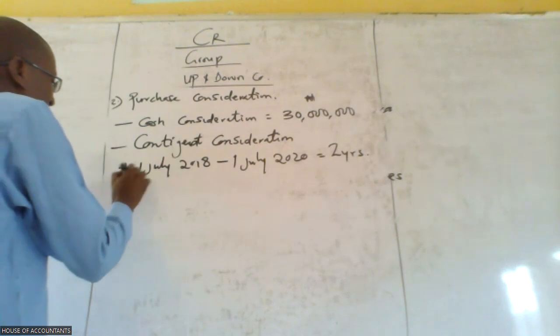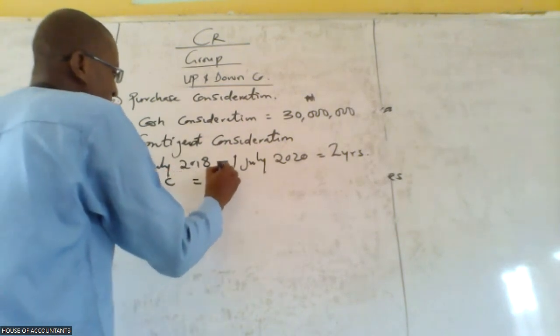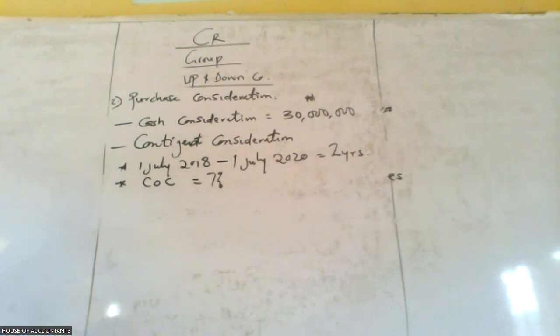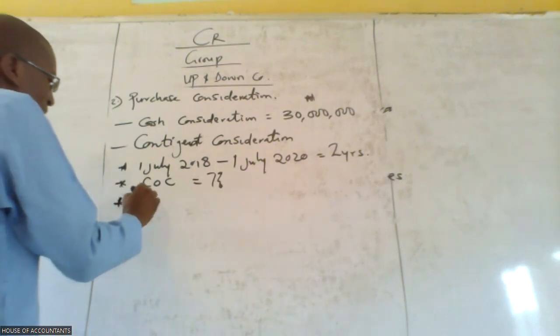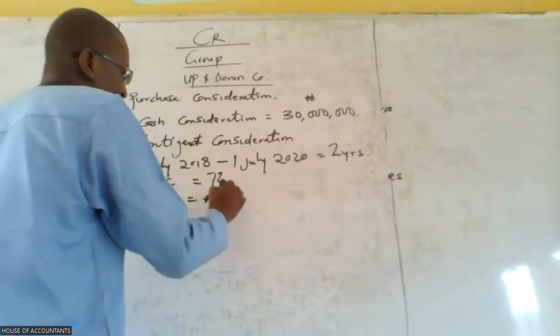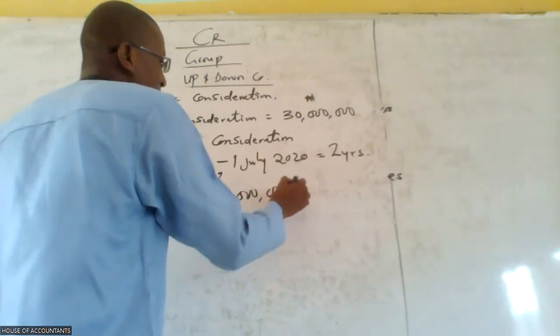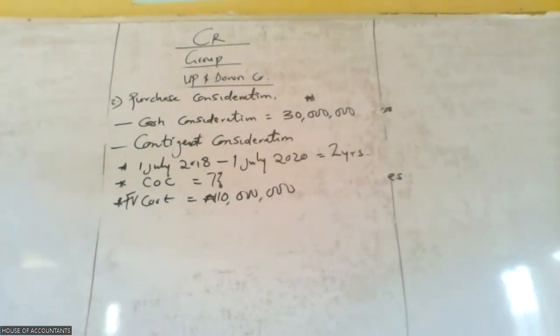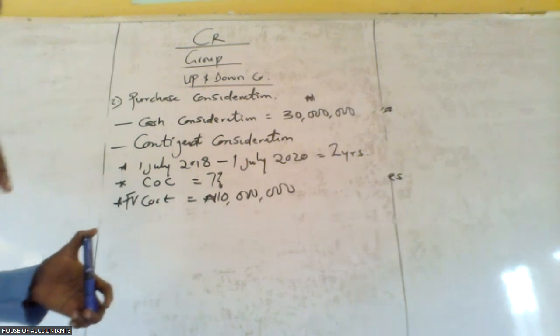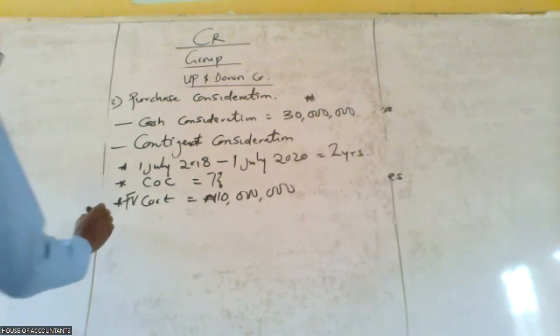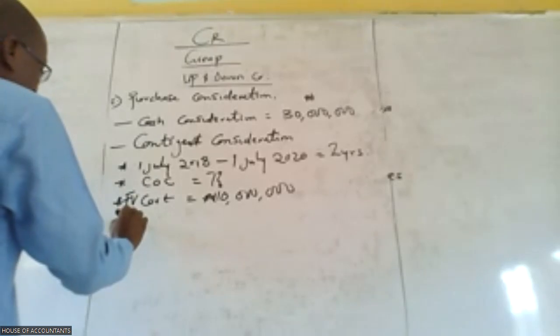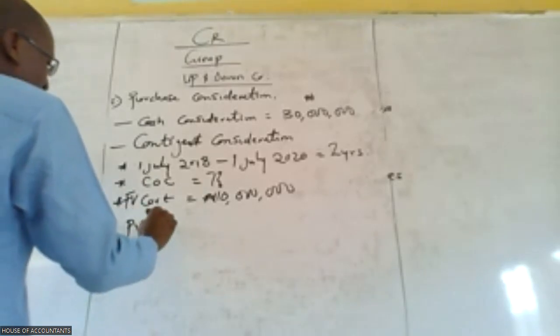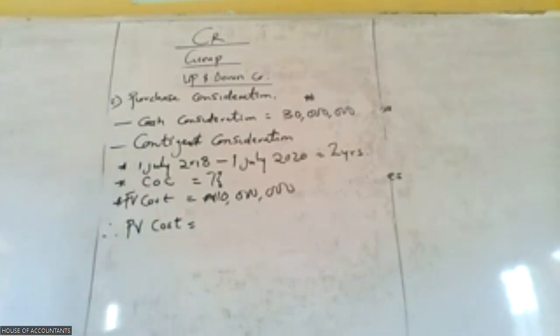Then there's a cost of capital given to us to be 7%. What again? Then the cost is how much? 10 million naira. But this cost we are seeing is a future cost, which we need to discount into the current cost. So for us to get the present value of this figure, are we getting the gist?